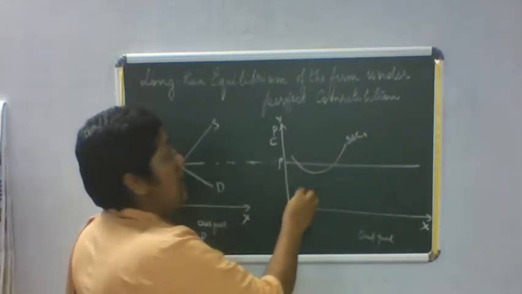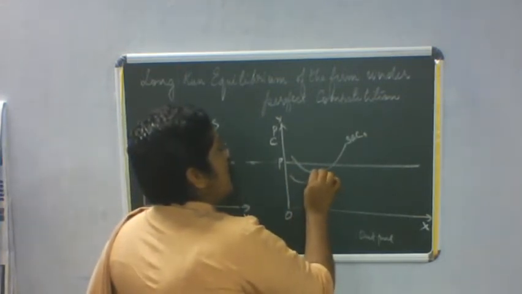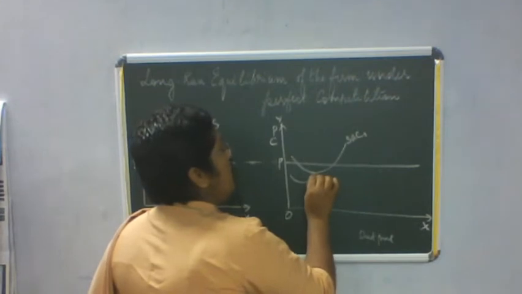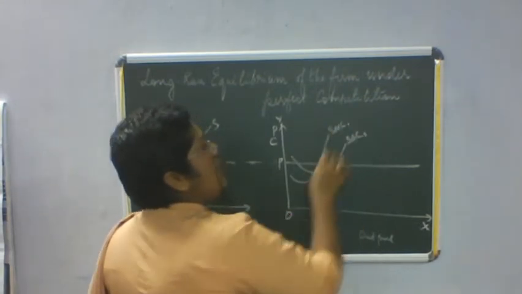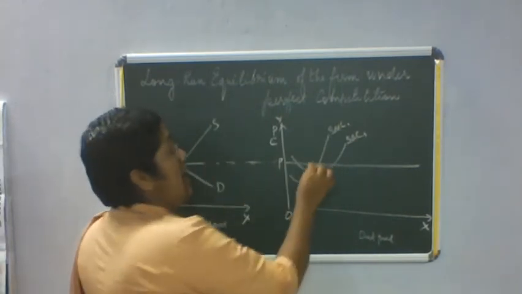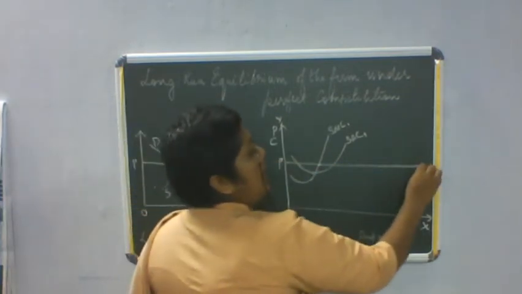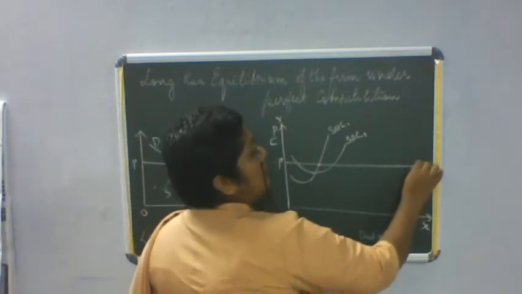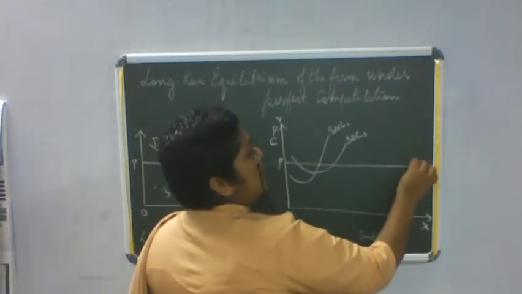This is firm 1, and you can see the MC curve passes through the minimum point of SAC, the short run marginal cost curve, and this is a short run position. The MC cuts MR at this point, because P is also equal to MR under perfect competition. You know that.